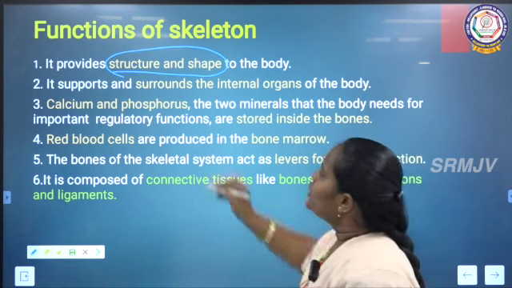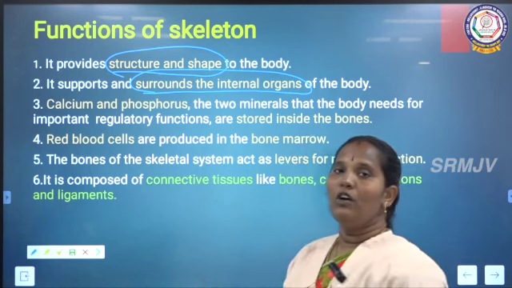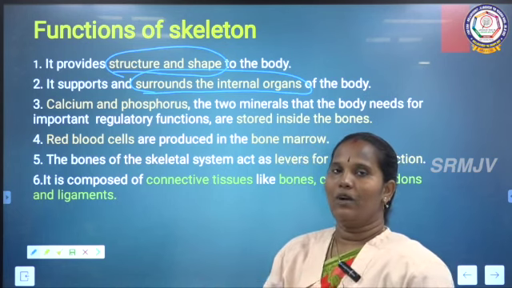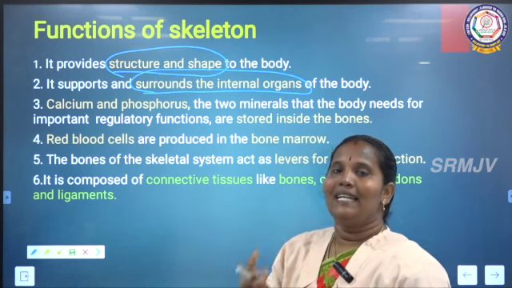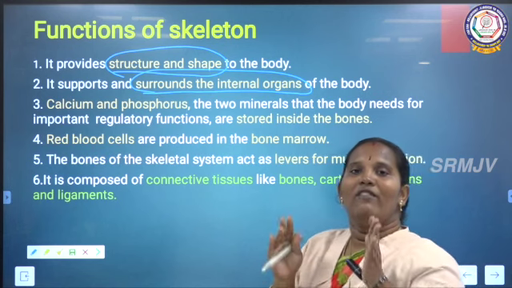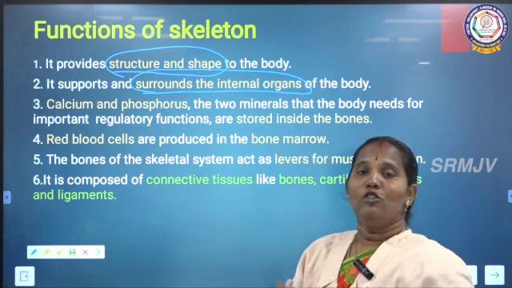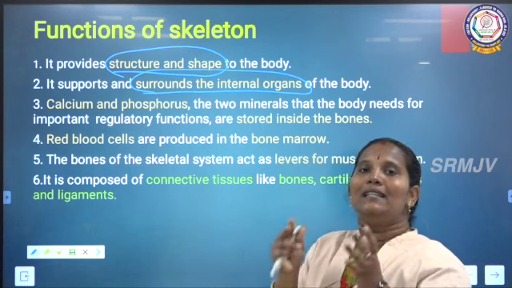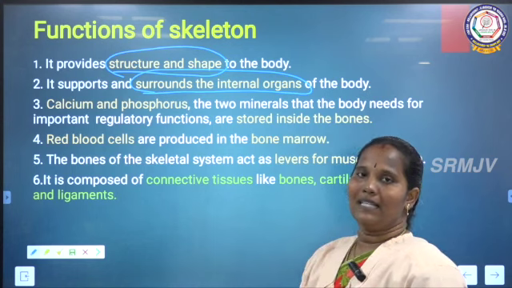Then it surrounds the internal organs. We know that our internal organs are there. What are the internal organs? Our brain, lungs, heart, liver, kidney, these are all inner organs. They are all very sensitive as well as very important organs. So these inner organs are saved by the help of this skeletal system.